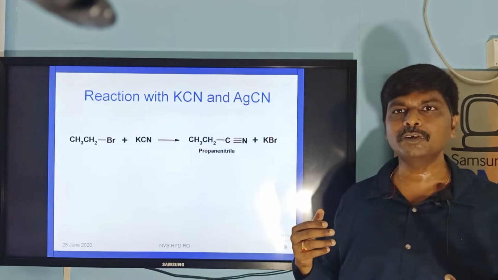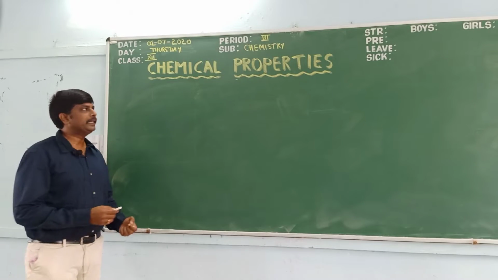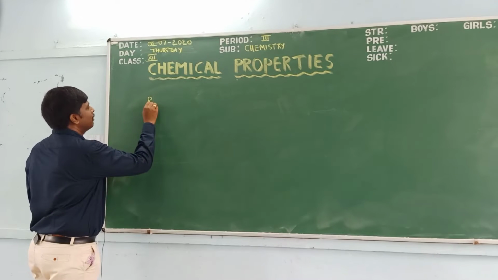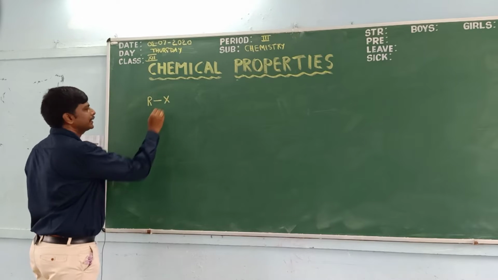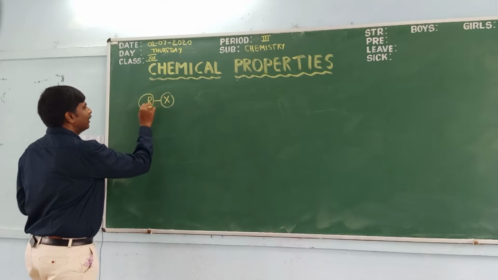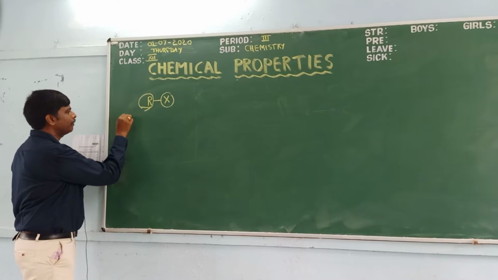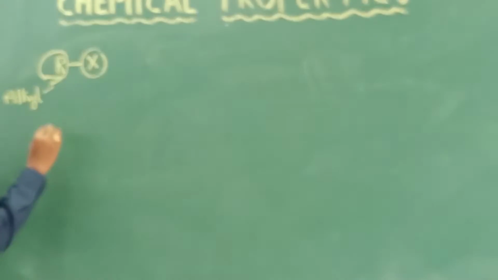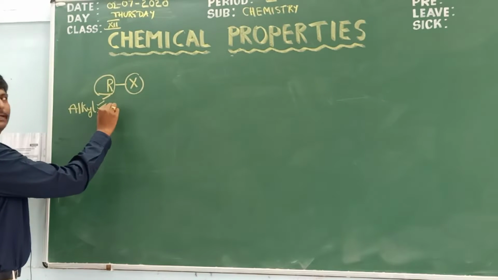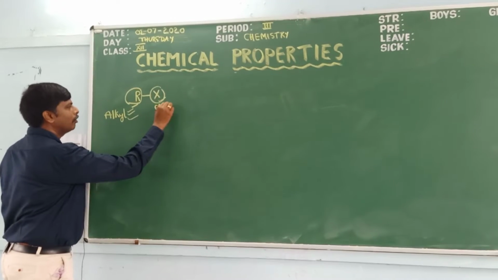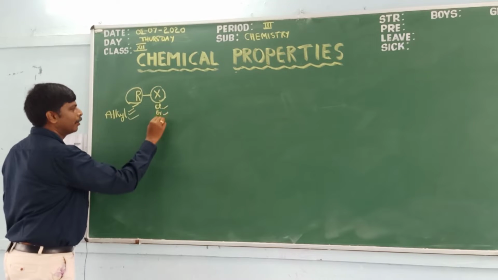There are many chemical properties of haloalkanes. The general formula of haloalkanes is RX. What is R? R is an alkyl group, that means it may be methyl, ethyl, propyl. X is a halogen, it may be chloro, bromo, iodo.